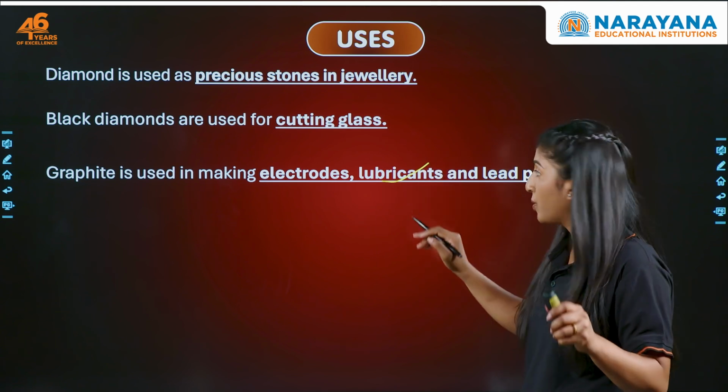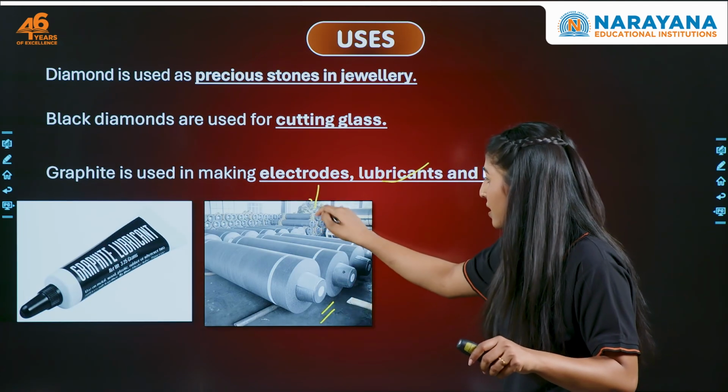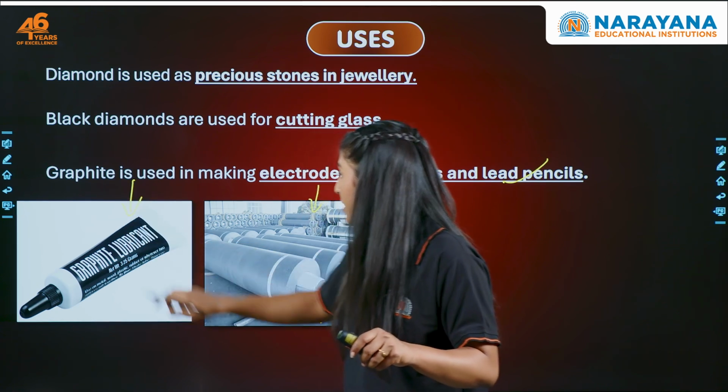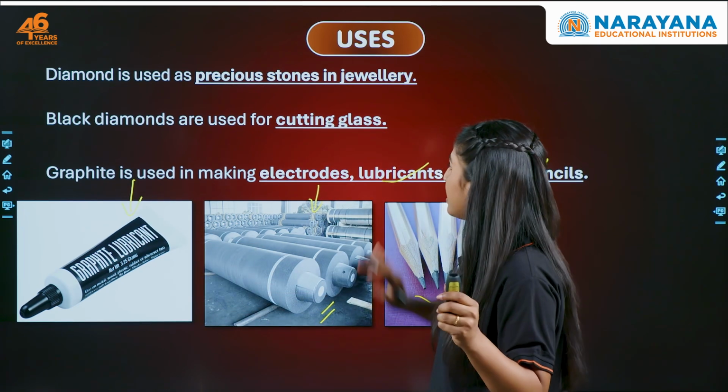Then it is used as a lubricant and it is used in lead pencils. So this is the electrode, okay, this is a graphite lubricant. Right, and then here we have the lead pencil, which we have been seeing since childhood, right? These are the uses. Now let's talk about the fullerene.